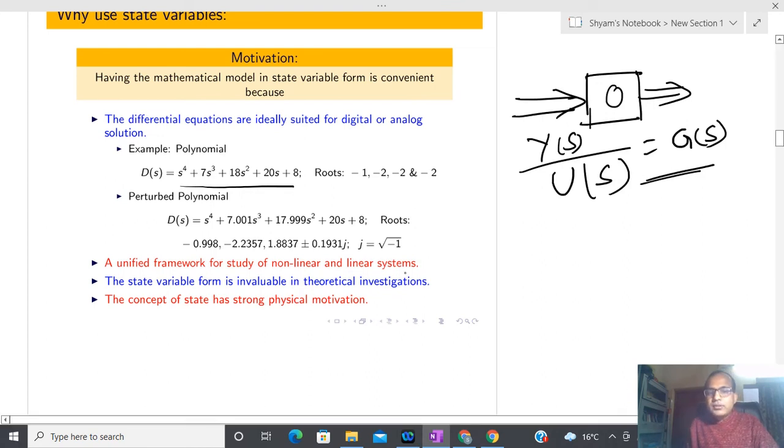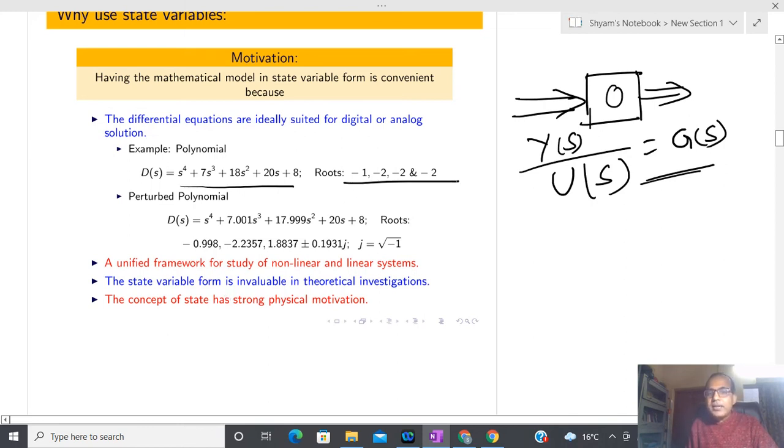Now if you see the roots, you can see that the roots are totally different. One root now is 1.883 plus minus 0.1931, so one root here has become complex, and for two roots the real part is positive.